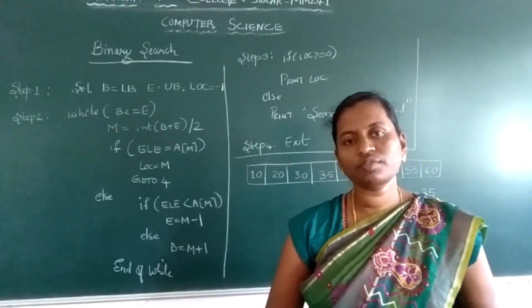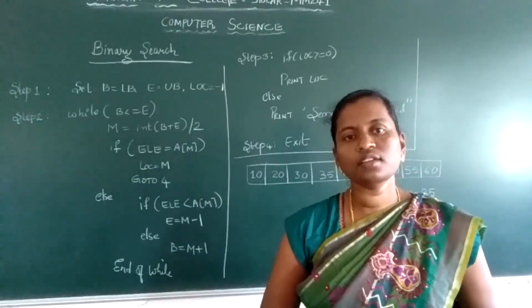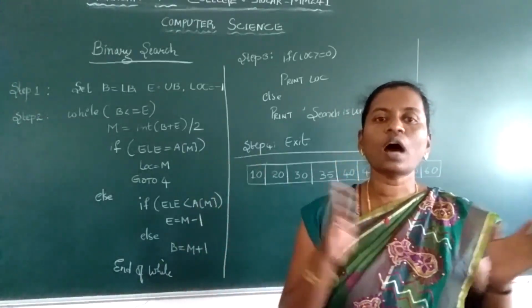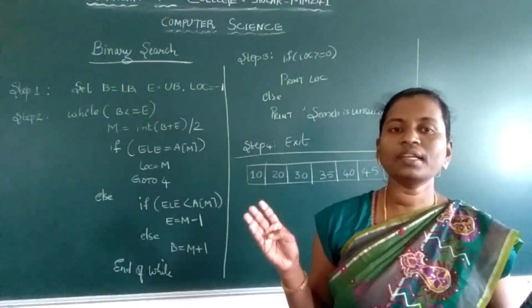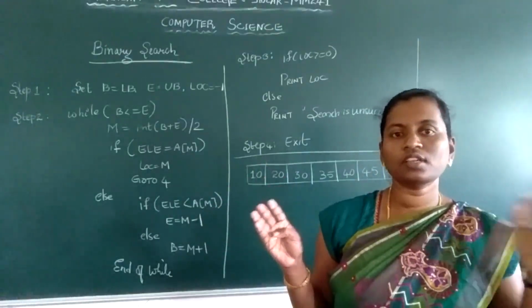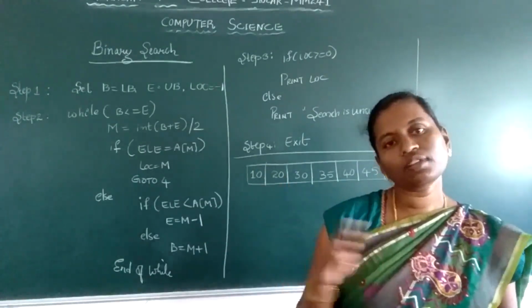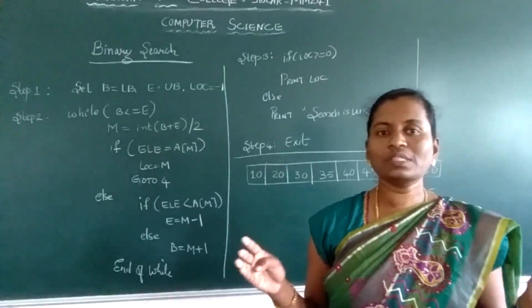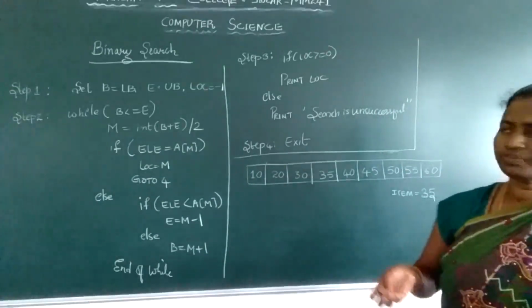So how to search? What is meant by searching? Finding the location of an element in an array, we call it searching. In binary search we divide the array into two halves by finding the mid element. When the mid element is greater than the search element, we search in the lower half, and when the mid element is less than the search element, we search in the upper half. Let me trace your algorithm.